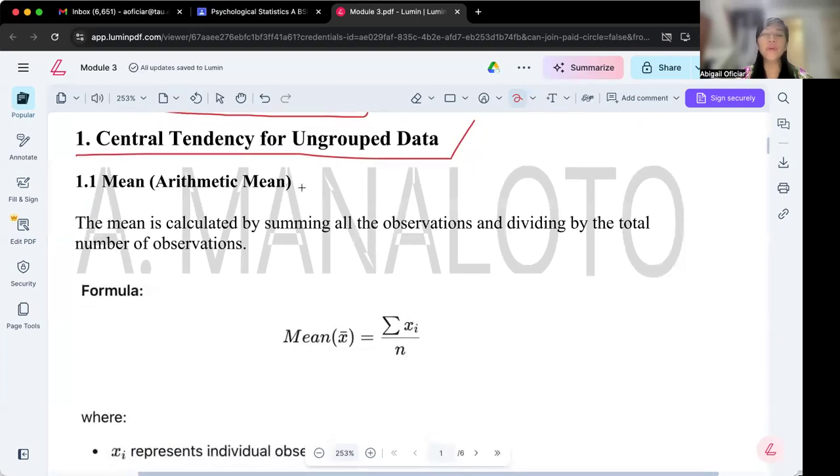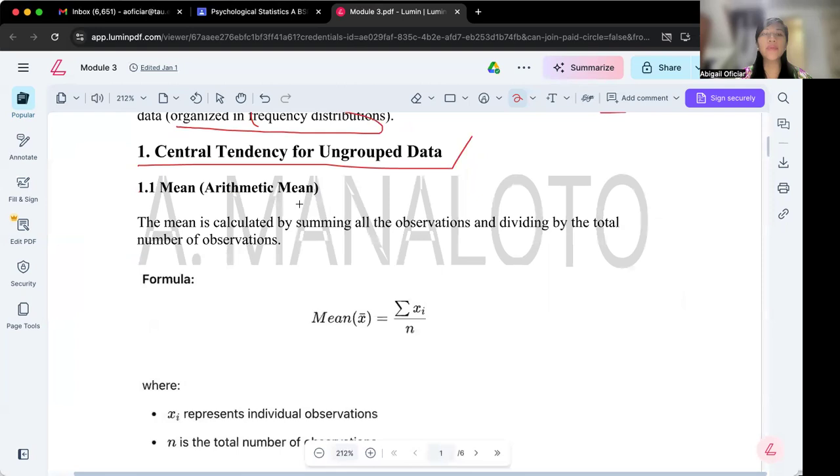Now, let's start with the central tendency for the ungrouped data. I believe you already learned this lesson during your high school days, so it is easy to understand on your part. Let's start with the mean. Like I said, this is the arithmetic average. The mean is calculated by summing all the observations and dividing by the total number of observations.